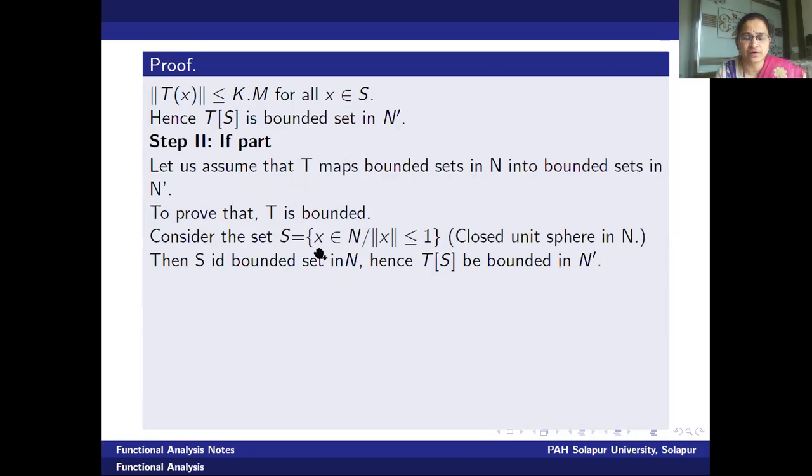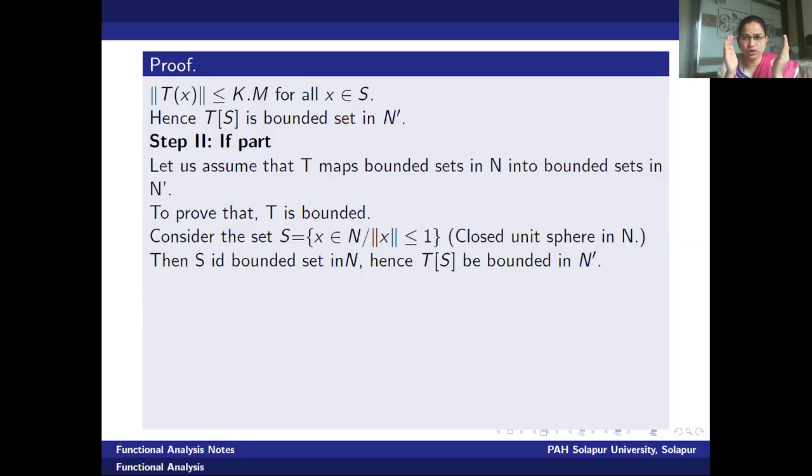The set S we have taken under consideration is the collection of all the vectors x in N such that norm x is less than or equal to 1. Norm x less than or equal to 1 means we are collecting those vectors of a normed linear space N whose distance from the origin is either less than or equal to 1.